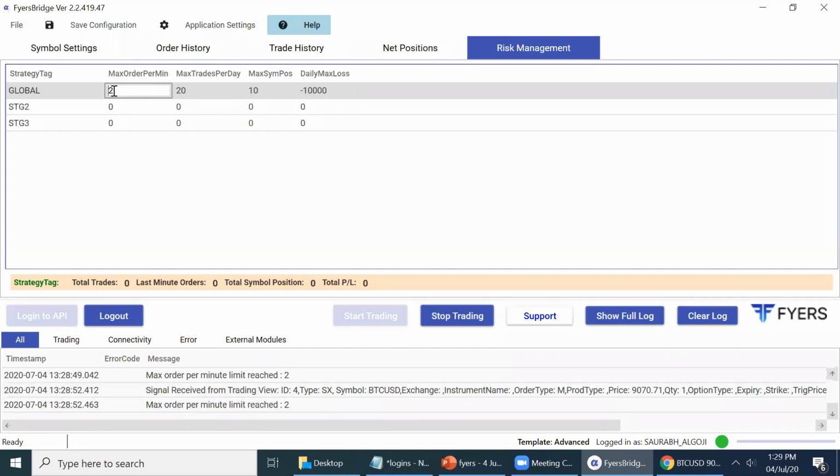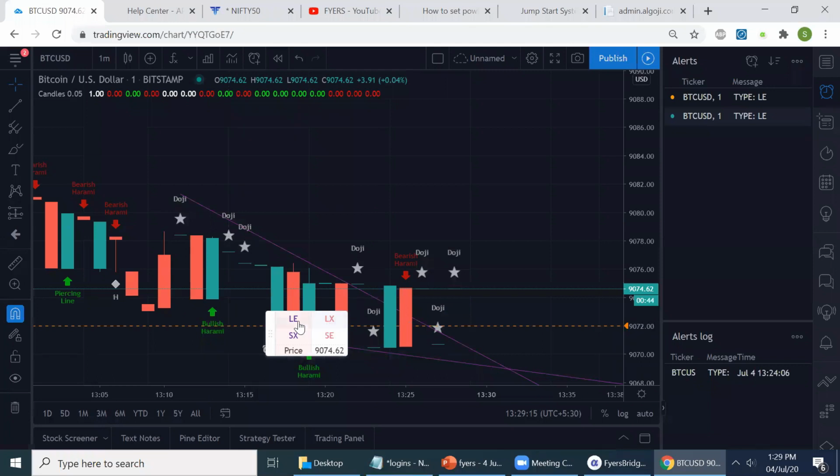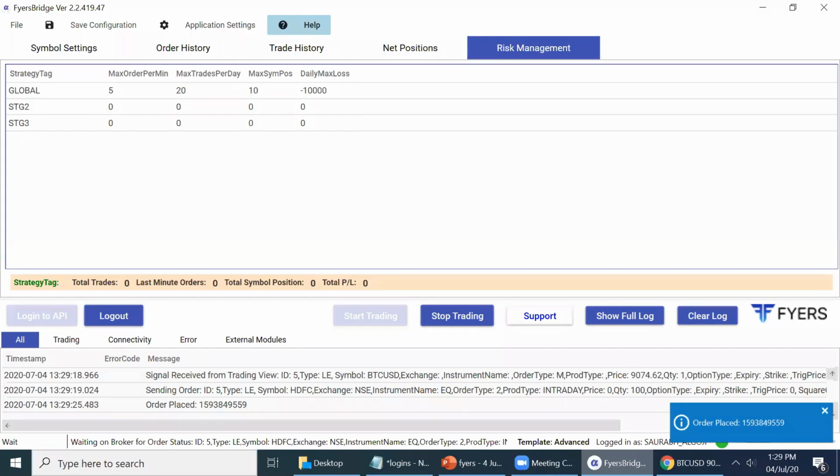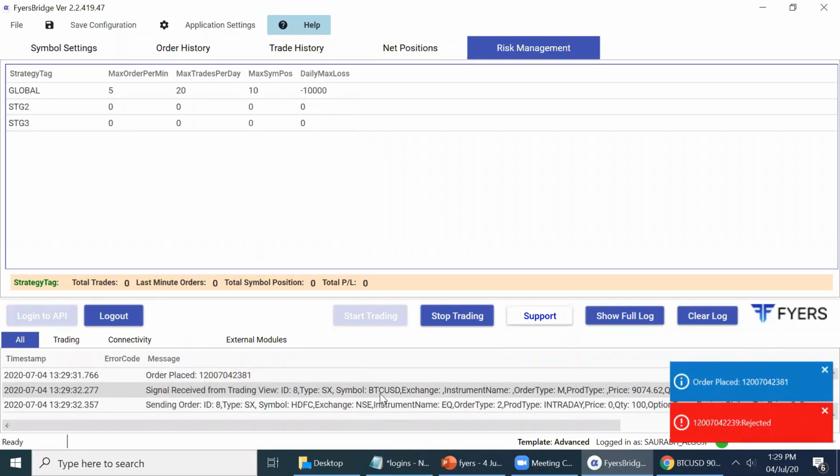So let me change this to say 5 for the current demo. We'll come back again. So I was showing you these buttons: long entry, long exit, short entry, and short exit. So all these trades are getting placed. Okay, as simple as that for automatic trading.